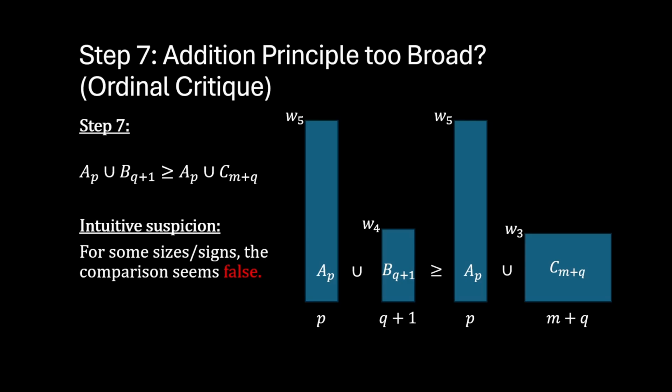So we should be worried because it seems like the addition principle applies to some population comparisons, but not to other population comparisons.